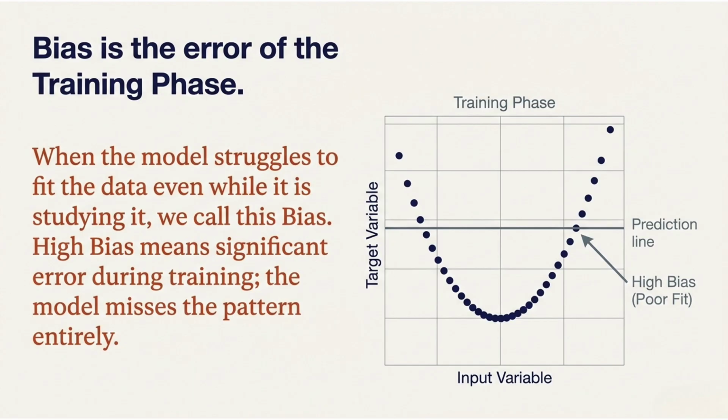Error occurring during training the data is known as bias. Bias occurs when a model is too simple. Even during training, it struggles to fit the data properly. High bias means huge error. During training, the model consistently misses the underlying pattern. In this example, the data follows a curve, but the model insists on a straight line.